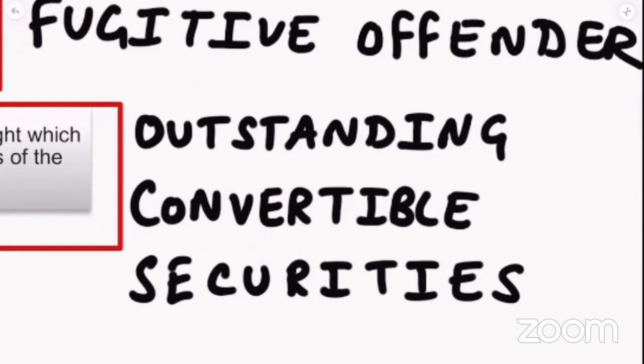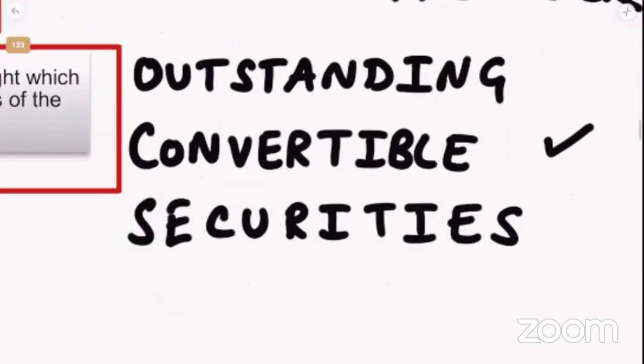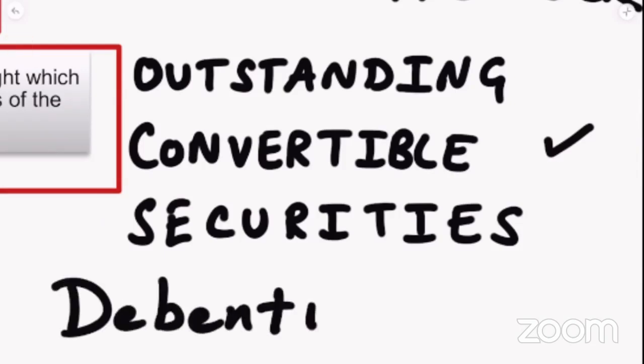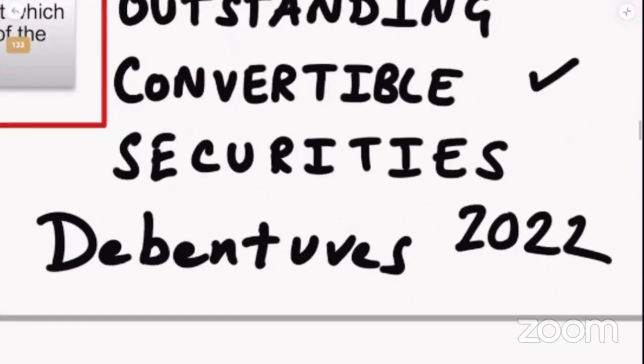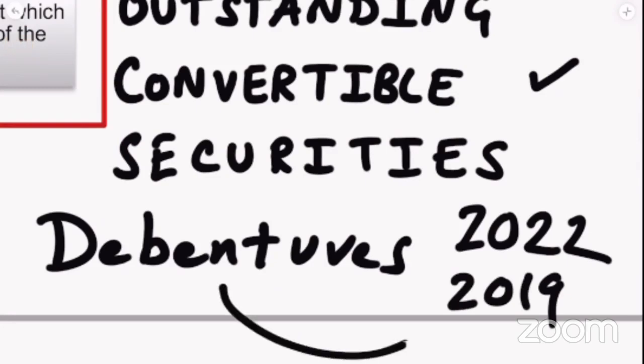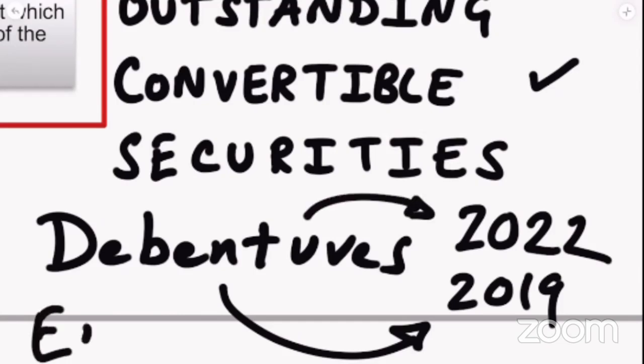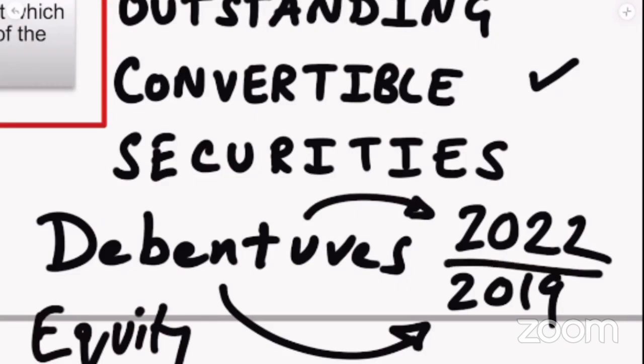It is about outstanding convertible securities. What does that mean? That means the company, for example, has accepted some debentures which are convertible. Let's say we'll convert it in 2022, and the issue was made in 2019. That means debentures were issued in 2019, and debentures will be converted to equity in 2022.